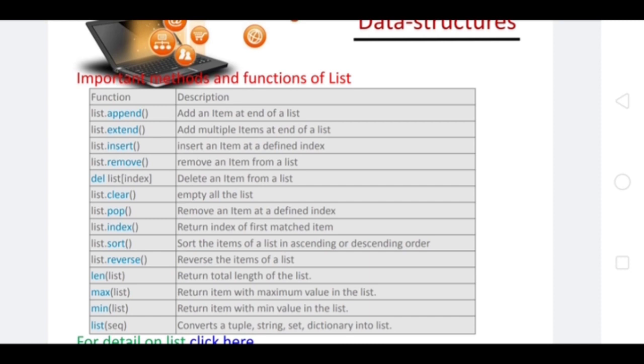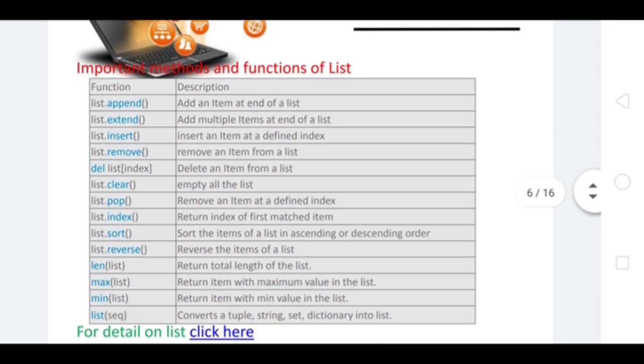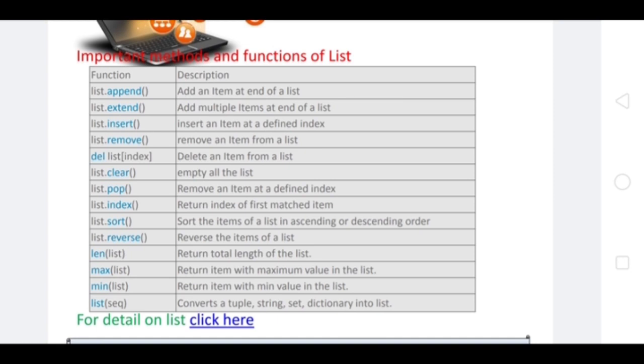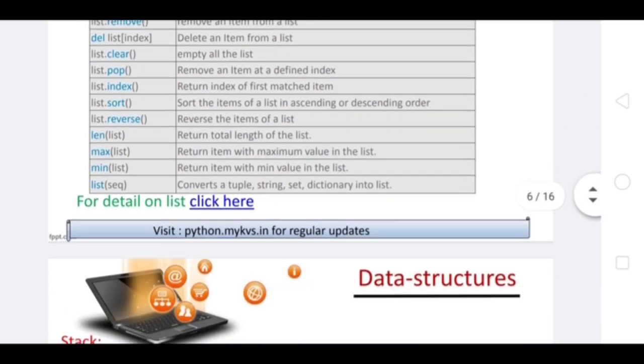Remove will not remove that element from the memory. It stays in memory, that element still remains there, but once we use the del function, it will delete it from the memory as well. Then we have clear, it will empty the whole list. Then pop, it removes an item at the defined index. Then we have index. Then sort, reverse, length, max, min, and list.